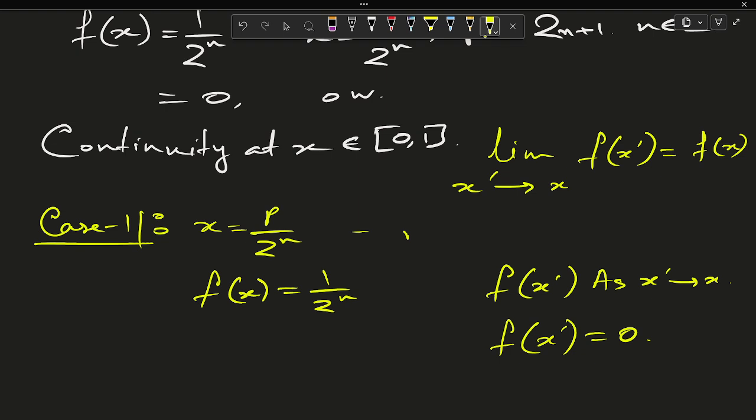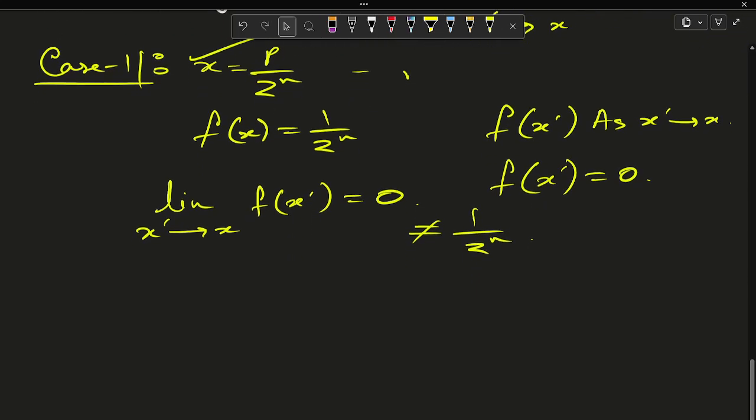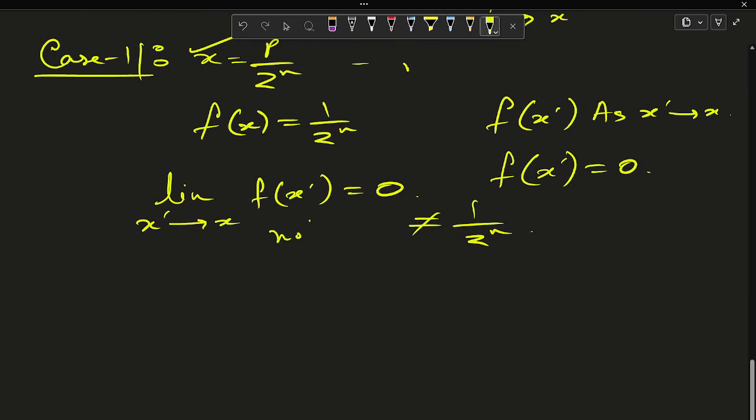Thus the limit as x dash tends to x is 0, which is not equal to 1 by 2 to the power n. Hence f is not continuous at the points x equals p by 2 to the power n.